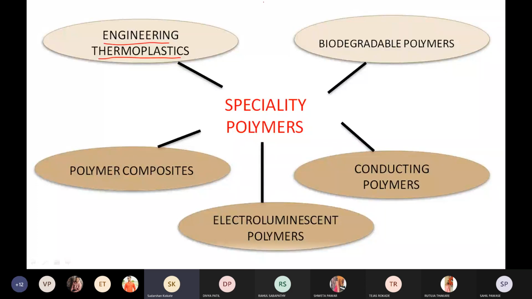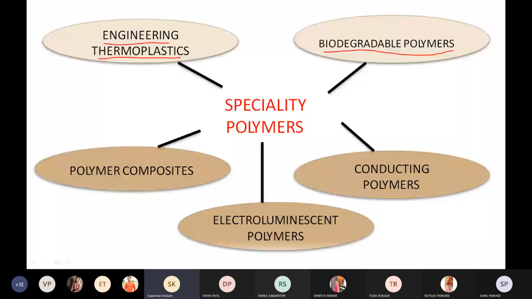The second specialty of the polymer is what? Biodegradable polymer, right? See, most of the polymers do not degrade. There are two different types of polymer: synthetic polymers and natural polymers. The natural polymer can degrade easily, right? But synthetic polymer does not degrade easily, right? So the biodegradable polymer is very important.